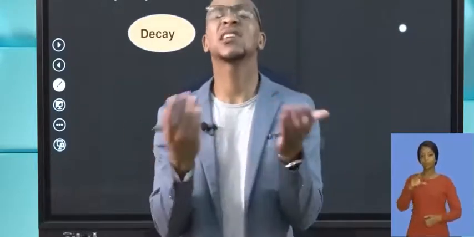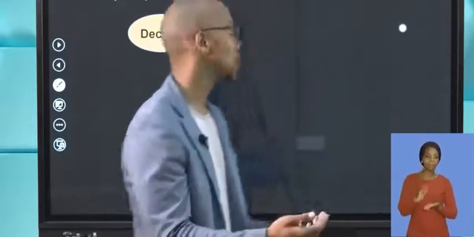Now let's go down and look at simple decay. So decay will be the opposite of appreciation. Remember the first word I used? I said we're going to look at appreciation. Now we're looking at depreciation, which is the same as decay, right? So they use the word decay and depreciation interchangeably, and they mean one and the same thing.